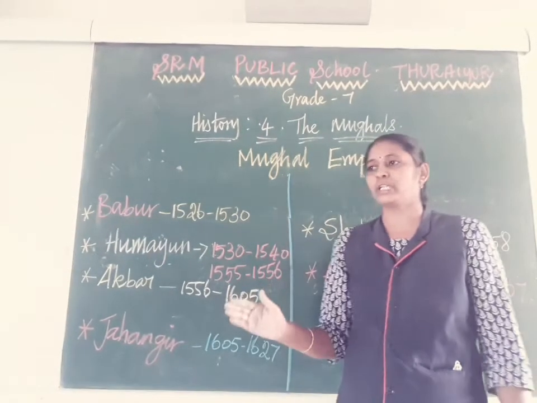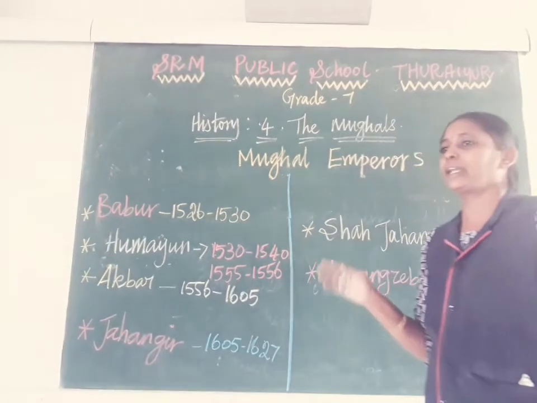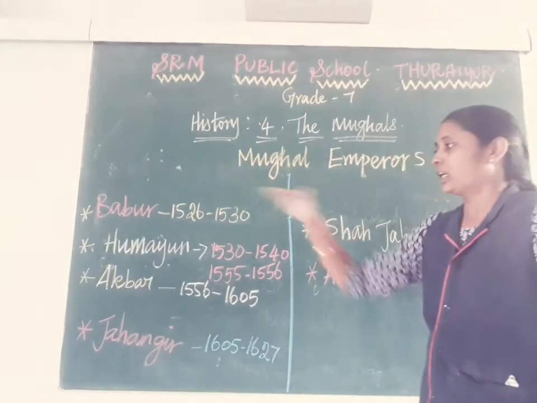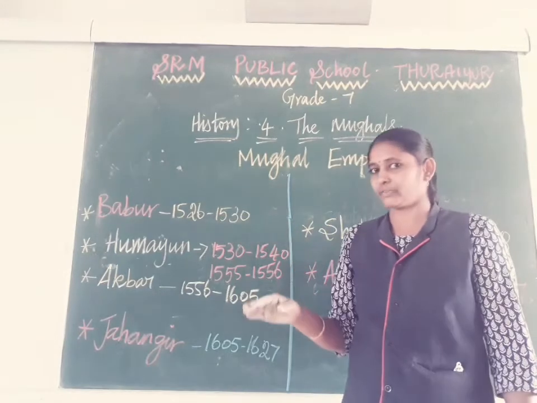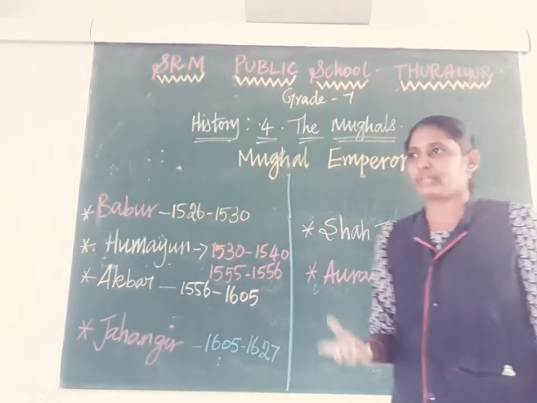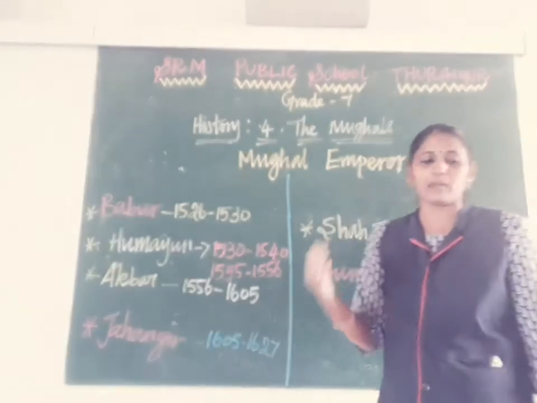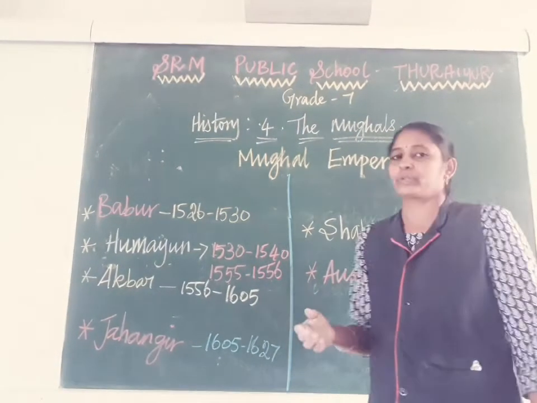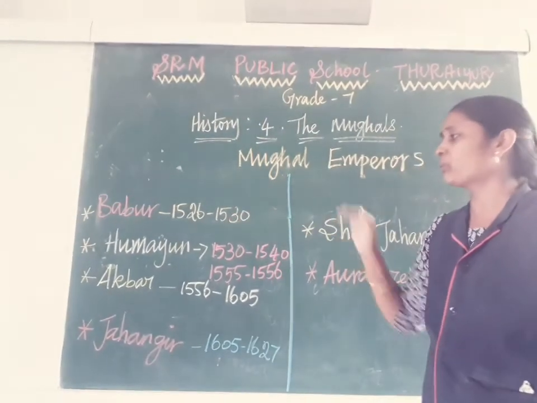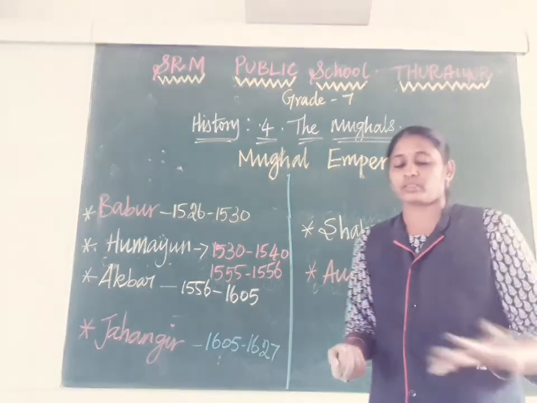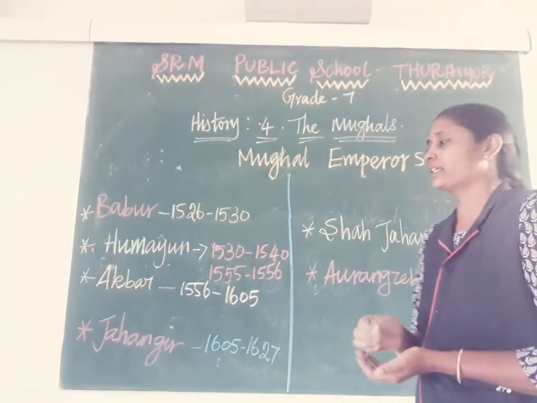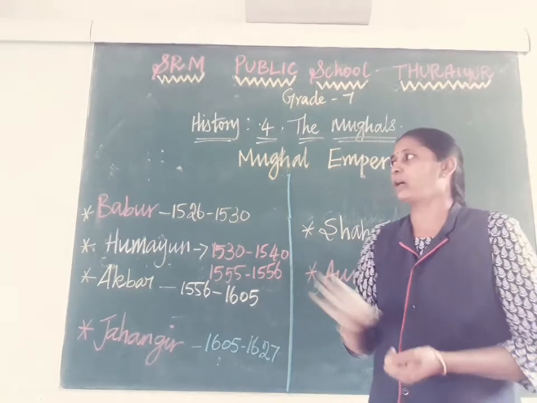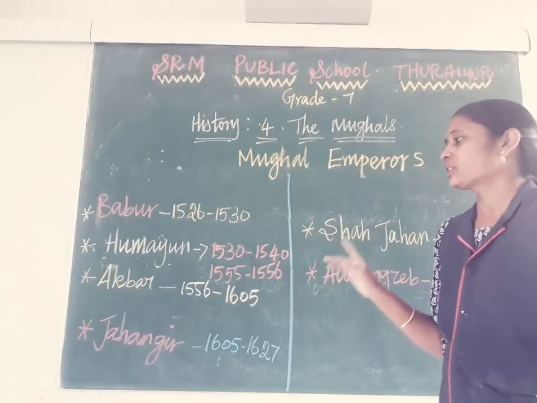Ibrahim Lodi was defeated because Babar had the latest weapons like cannon and gunpowder, so he won the war very quickly. Like that, Babar founded his rule in India. That's why Babar was called the father of the Mughal dynasty in India. How long did he rule? Only 4 years.